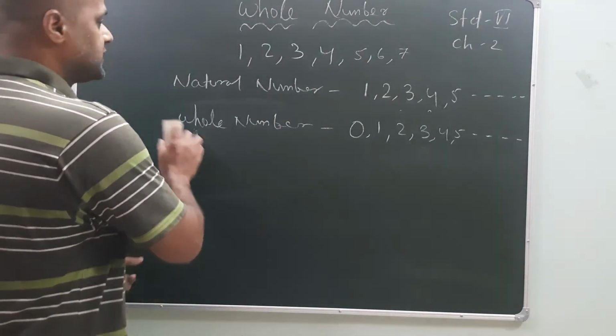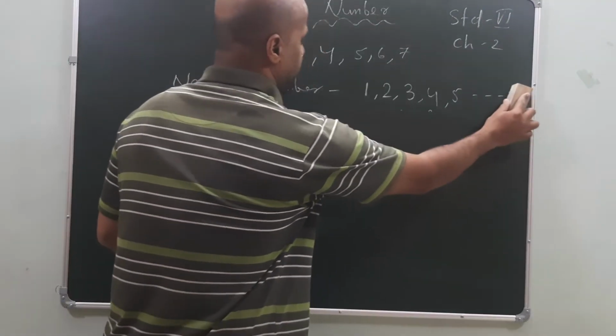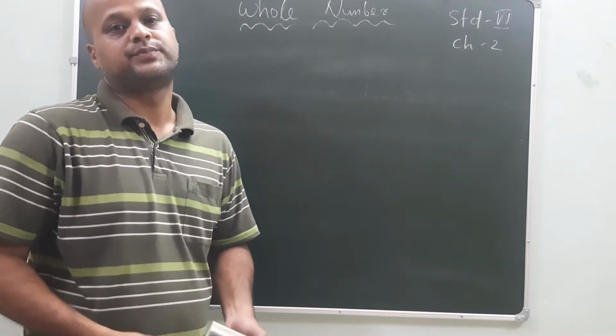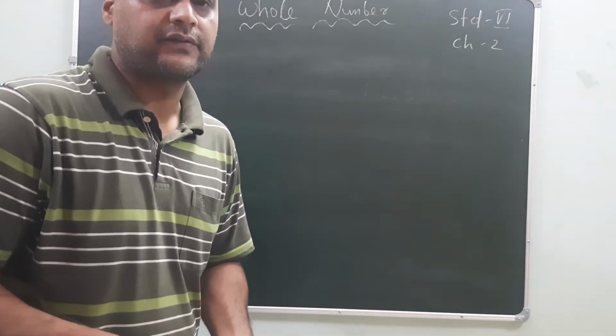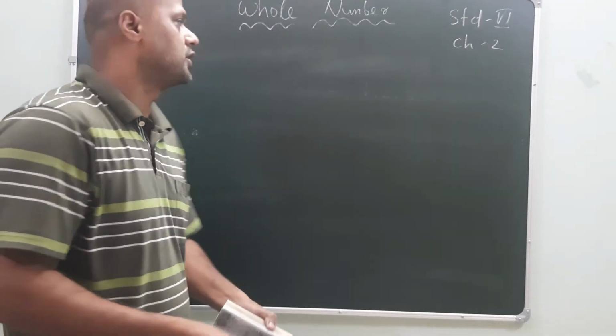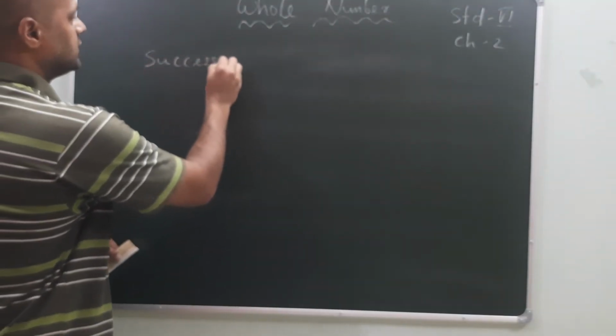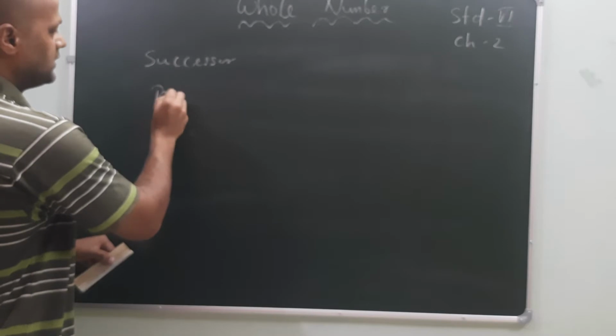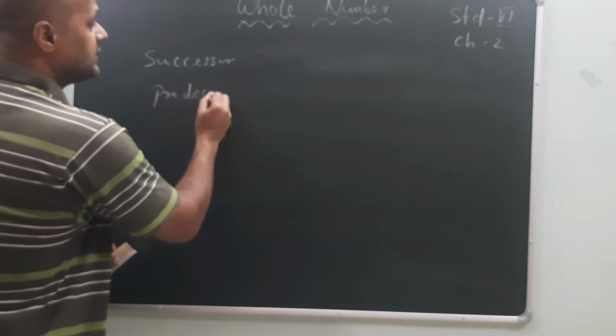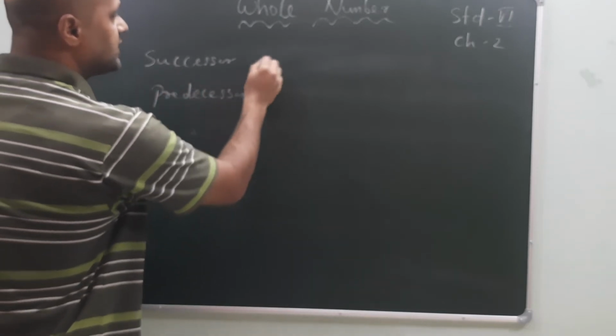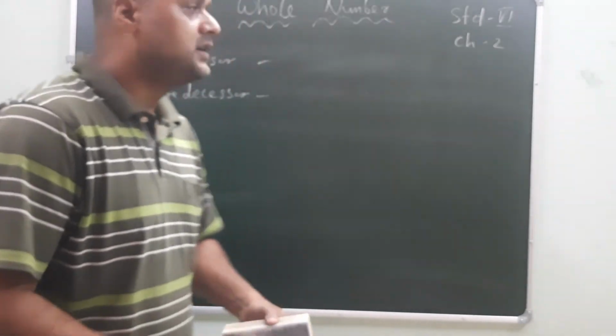Now the next terms are successor and predecessor. We have already studied them in standard 5, but we have to recall this. What is a successor and what is a predecessor?